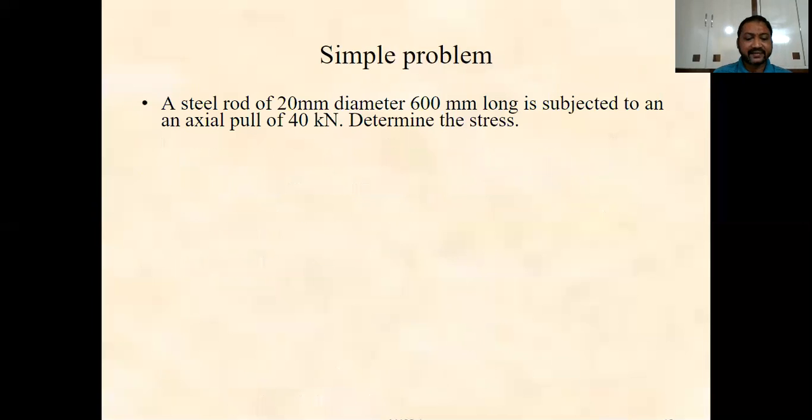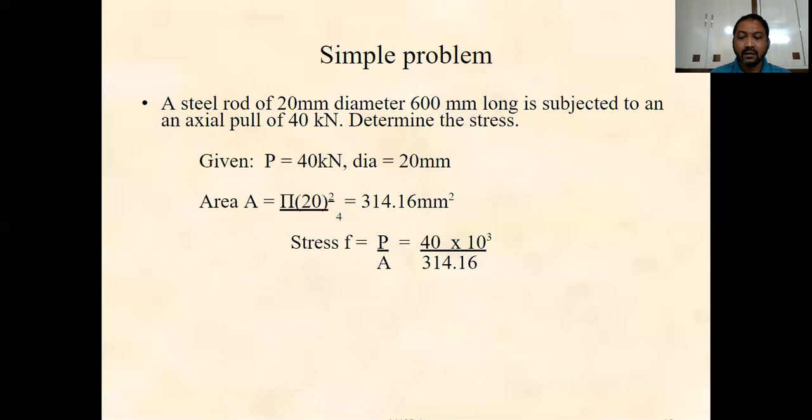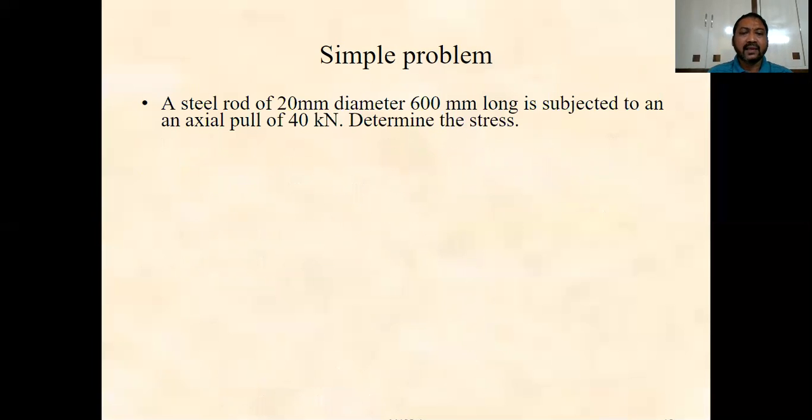Now we'll discuss a problem on this. The first one is this problem. A steel rod of 20 millimeters diameter and 600 mm long is subjected to an axial pull of 40 kilonewtons. Determine the stress.